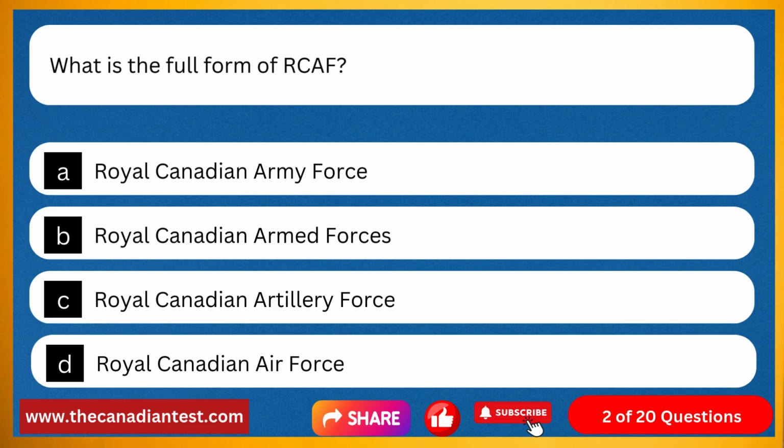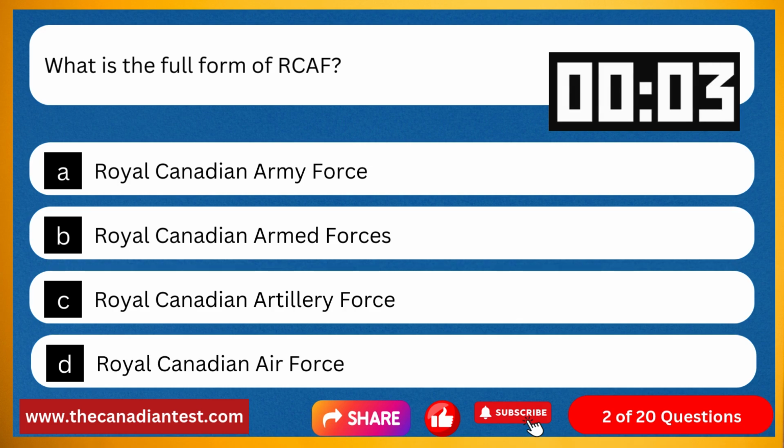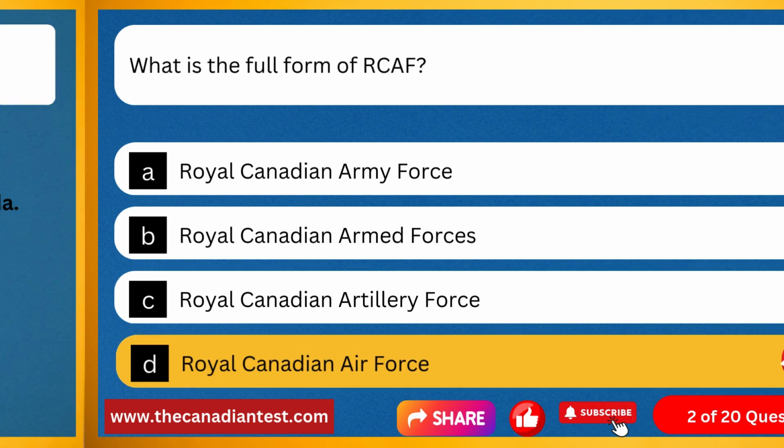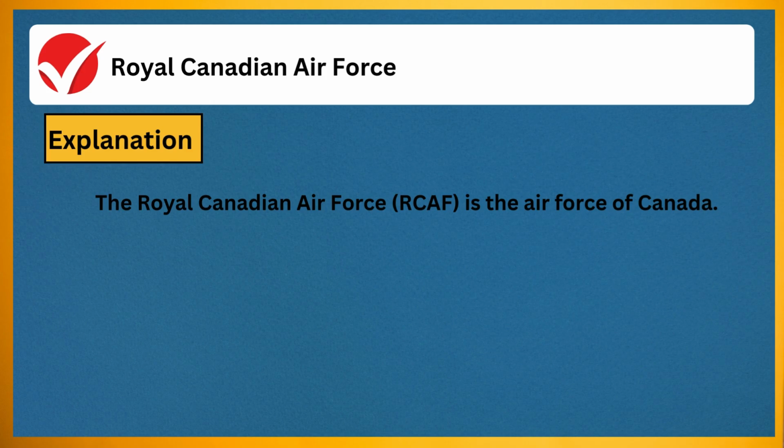Question 2. What is the full form of RCAF? Option A, Royal Canadian Army Force. Option B, Royal Canadian Armed Forces. Option C, Royal Canadian Artillery Force. Option D, Royal Canadian Air Force. The correct answer is Royal Canadian Air Force. Explanation: the Royal Canadian Air Force is the Air Force of Canada.